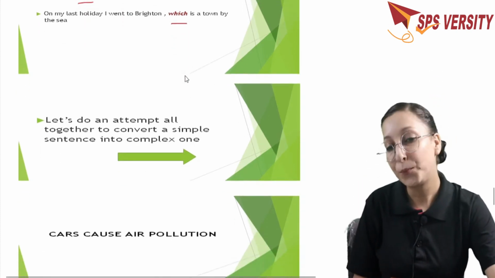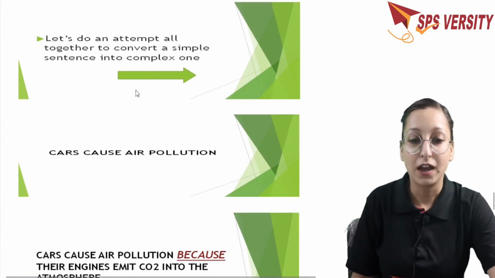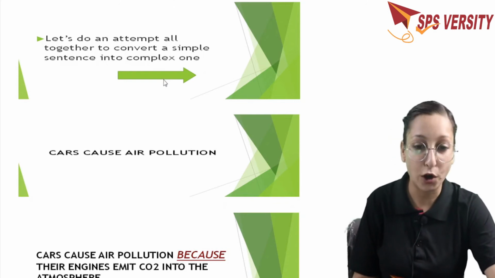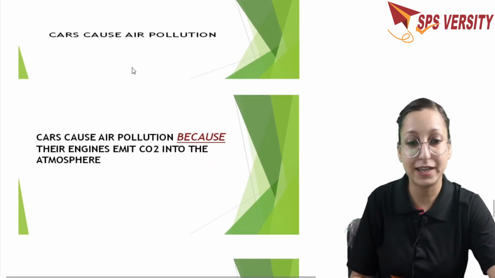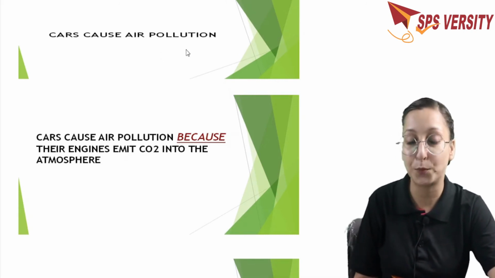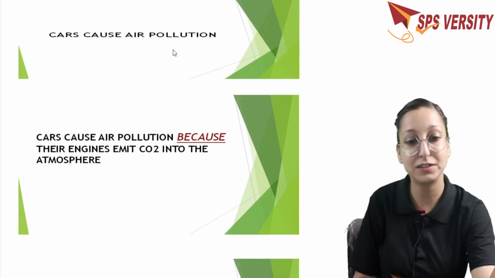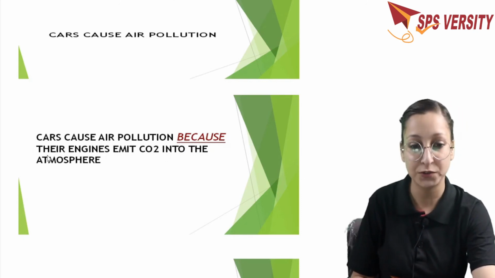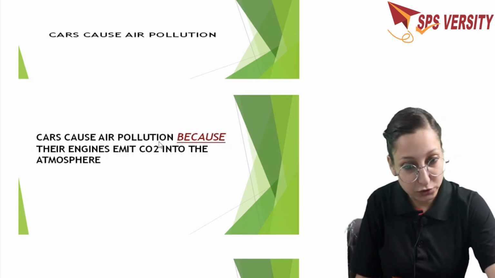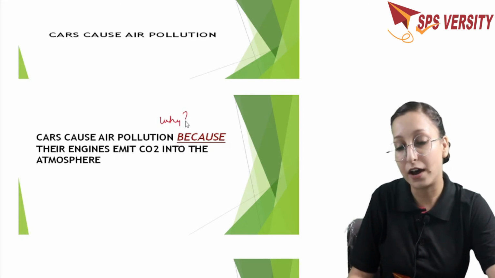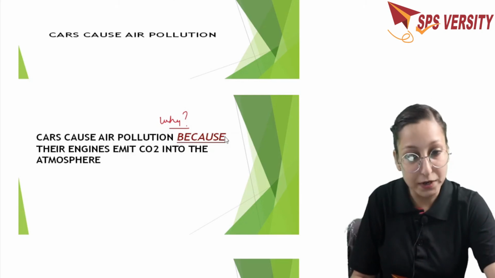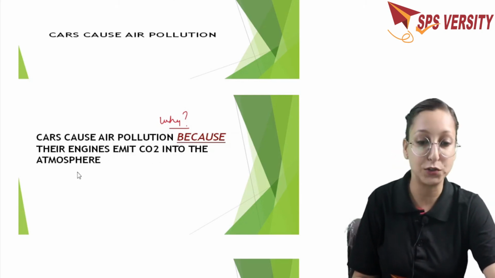Okay. Now you have gained the first hand information about the complex structure. Let's do an attempt all together. So here we are having a simple sentence here. For example, cars cause air pollution. This is only a simple sentence that is made up of only 4 words. Now I'm going to convert it into a complex sentence, complex structure here in front of you. How? Let's check out. So cars cause air pollution. Here I try to give an answer to the question why. Okay. Cars cause air pollution because their engines emit CO2 into the atmosphere.